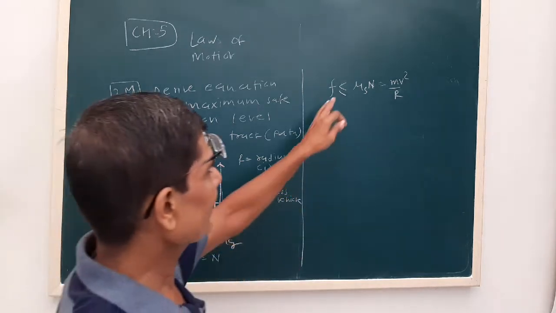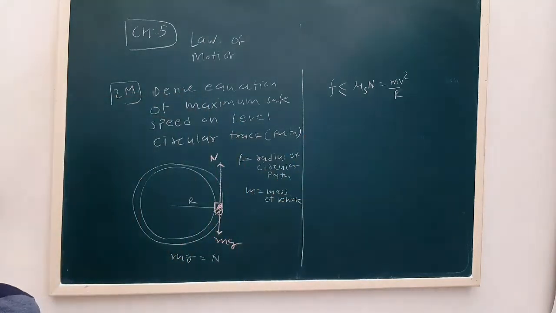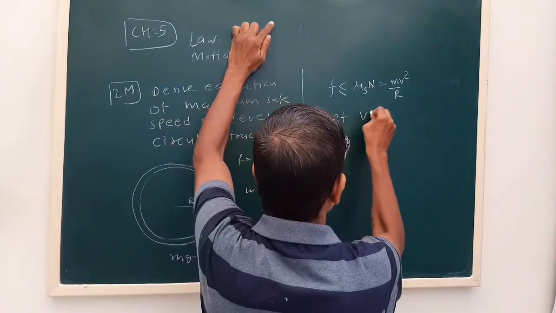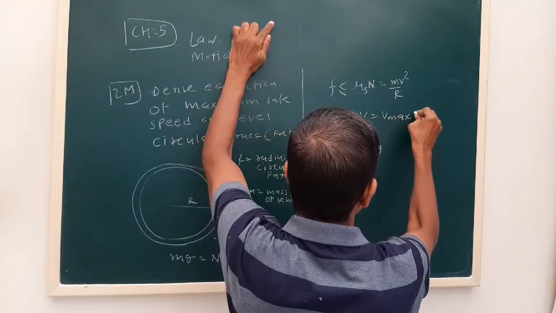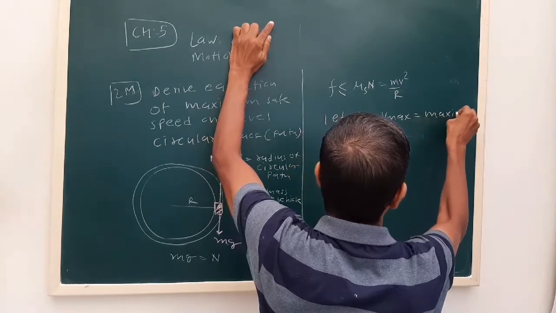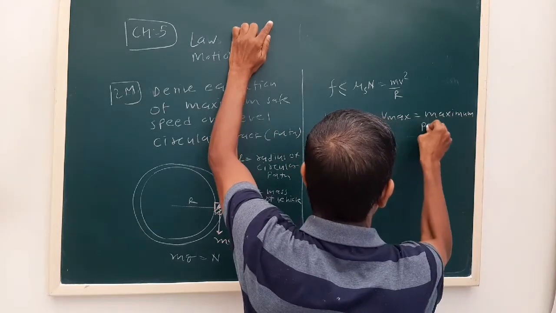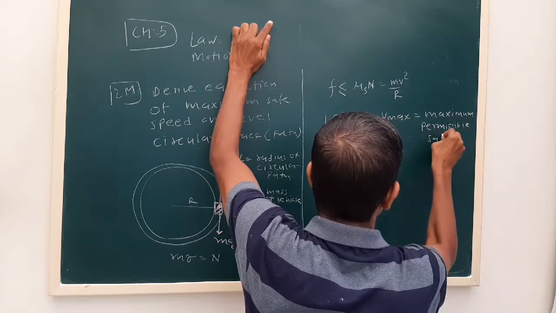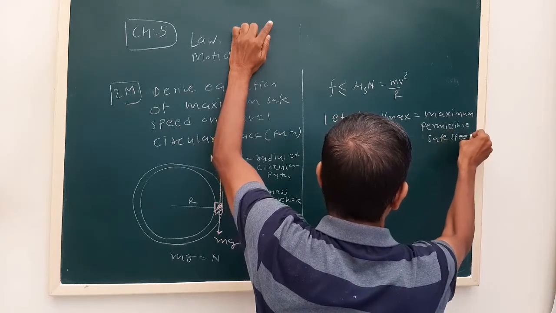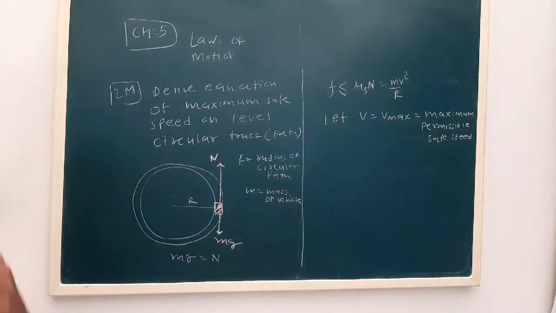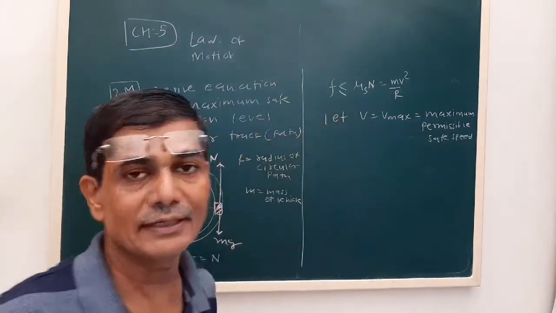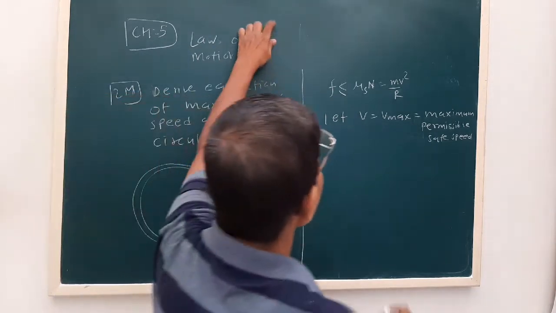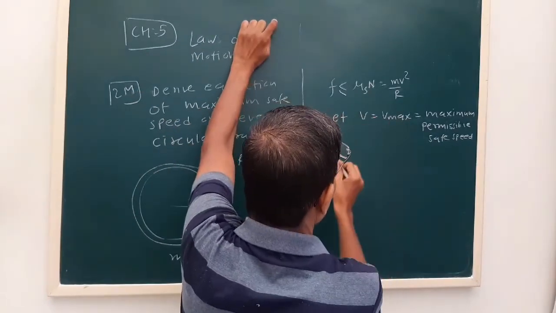Right now it is in terms of inequality. Now let v be equal to v max, the maximum permissible speed. So we have terms written in terms of inequality, but in that case we need a comparison.